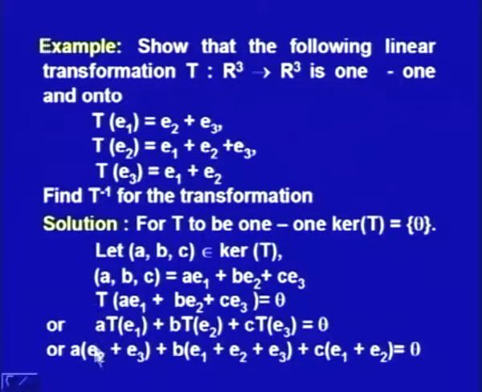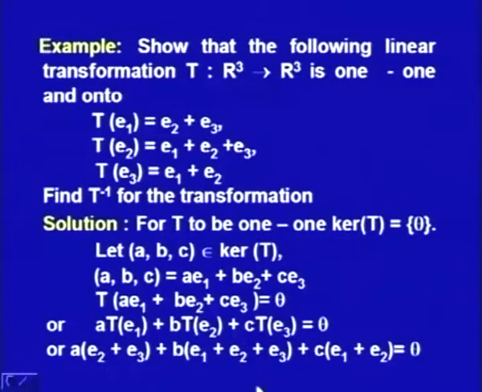Next, we can apply this definition which is given to us, T of E1, according to the definition, T of E1 is E2 plus E3. So, it is A times E2 plus E3 plus B times T of E2, which is E1 plus E2 plus E3, that is what has been given to us, plus C times E1 plus E2, which is TE3.